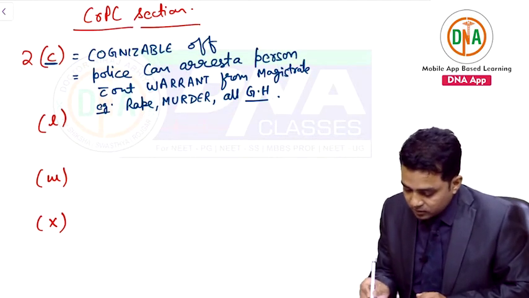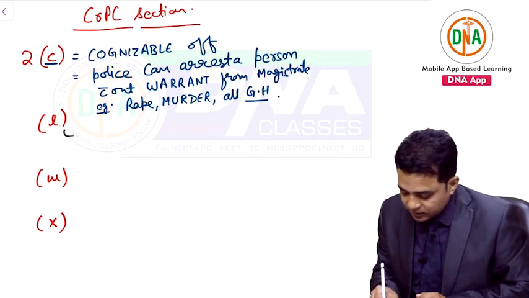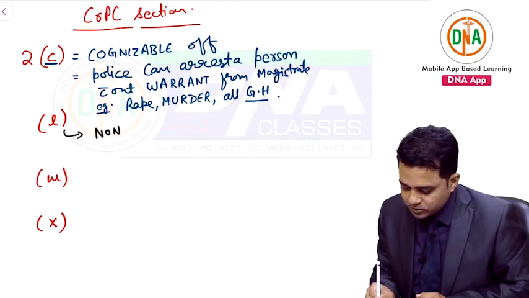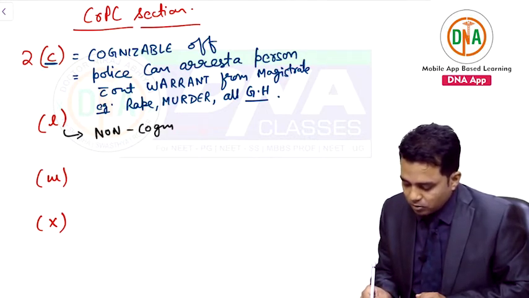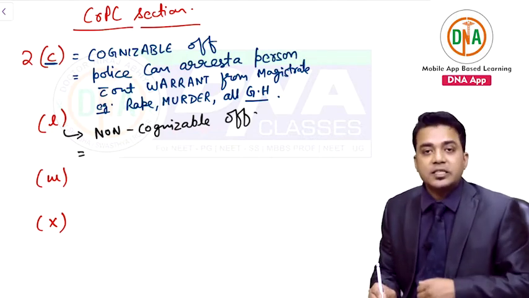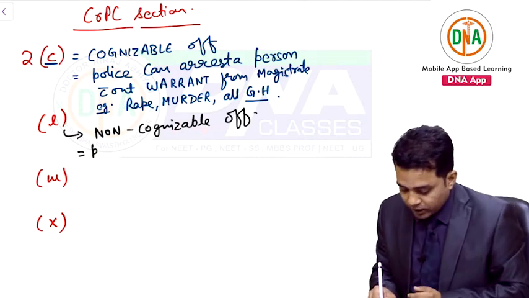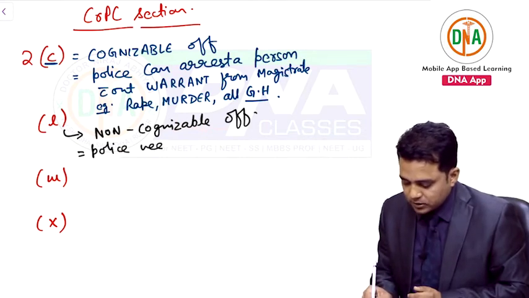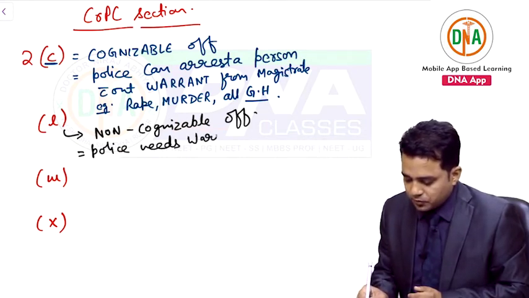Come to 2L. 2L deals with non-cognizable offenses. Here police needs warrant for arrest.